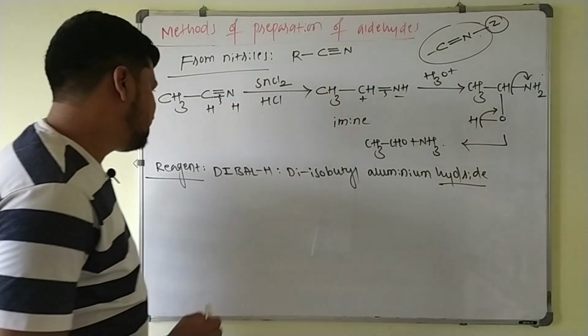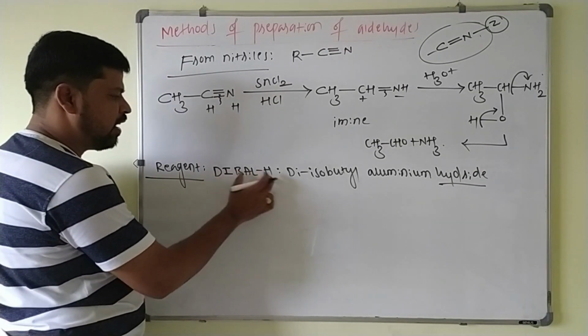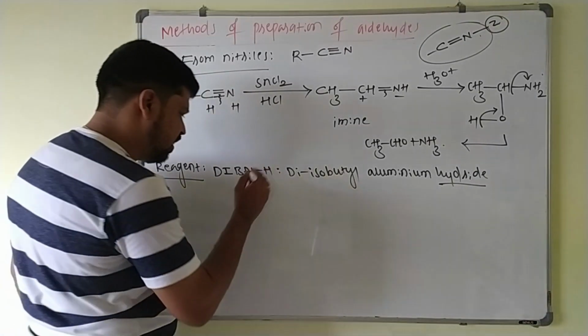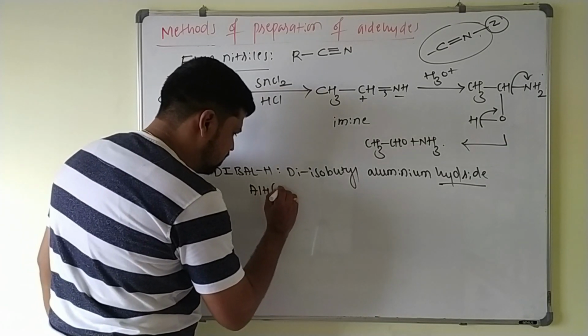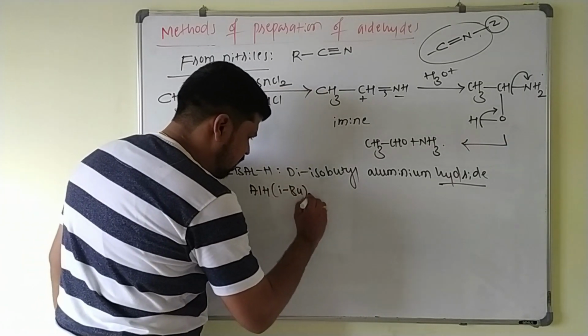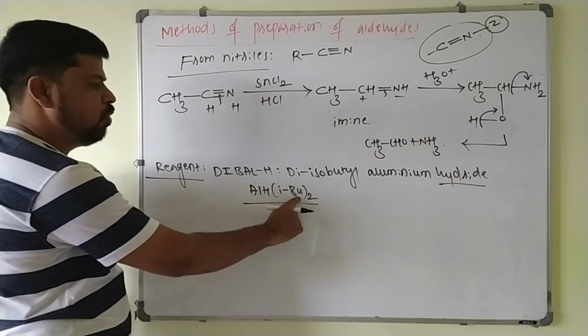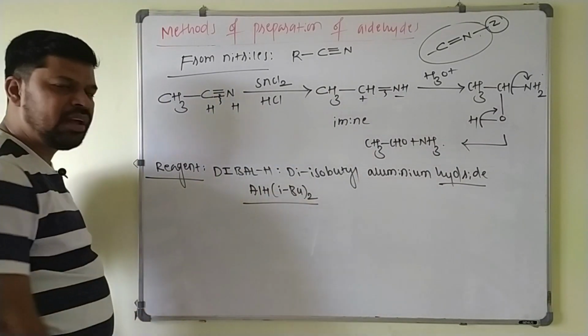In short, in the reaction you will write DIBAL-H. This is isobutyl, diisobutyl aluminum hydride.